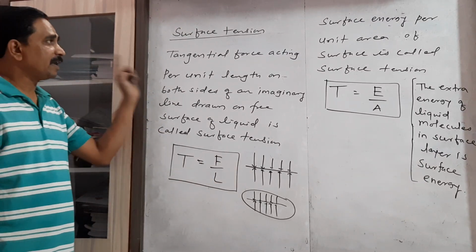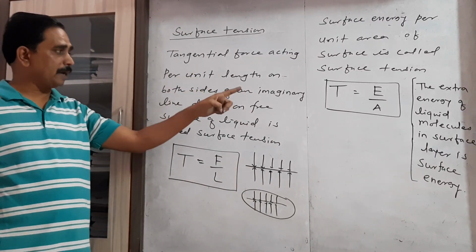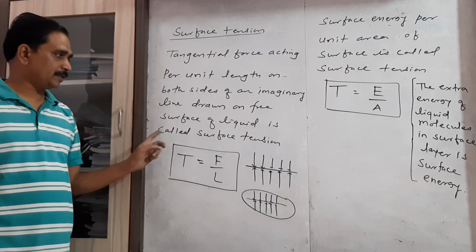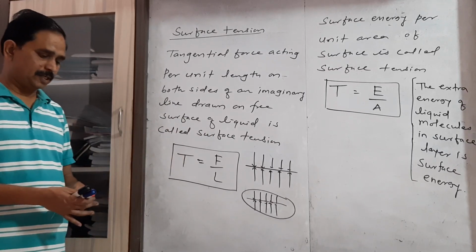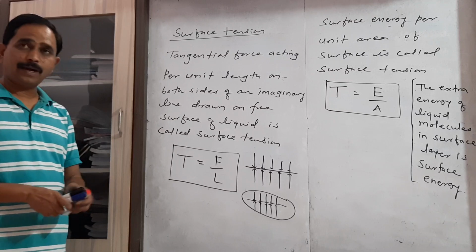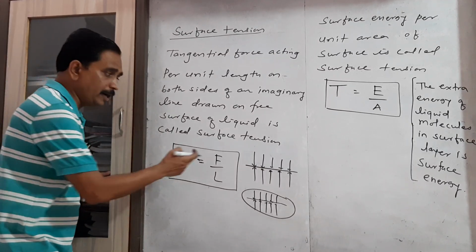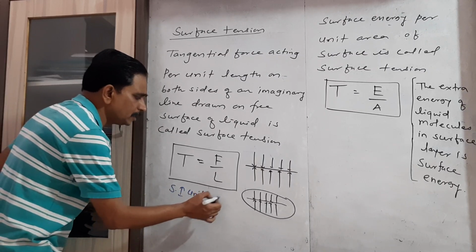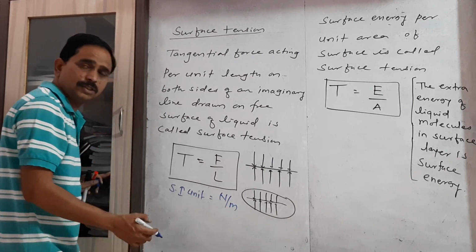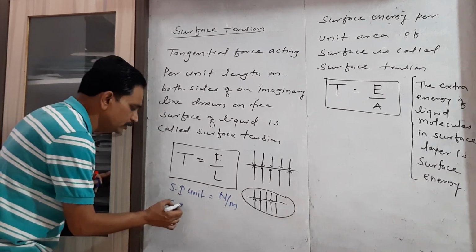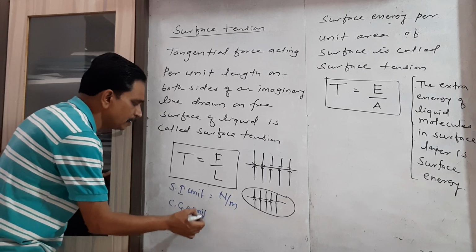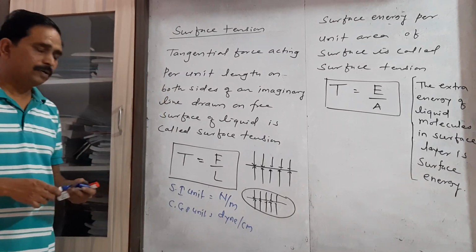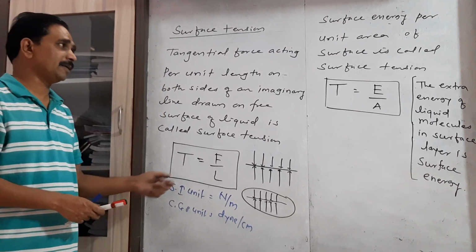So the tangential force acting per unit length on both sides of an imaginary line drawn on the free surface of a liquid is called surface tension. It is given by T equal to F by L. From this formula, the SI unit of surface tension is Newton per meter, since force is measured in Newton and length in meter. The CGS unit is dyne per centimeter. So these are the SI and CGS units of surface tension.